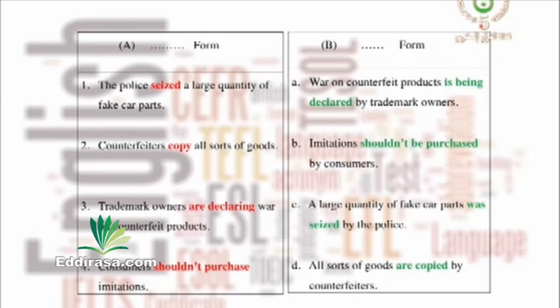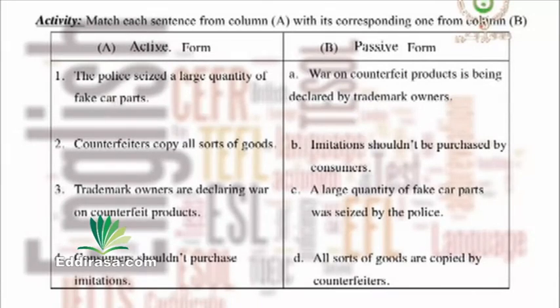Right. The sentences in column A are in the active, and the sentences in column B are in the passive voice. But as you can see, they are in disorder. Now what you're going to do is match the sentences in column A with the ones in column B so that we can compare between the active and passive sentence, right?